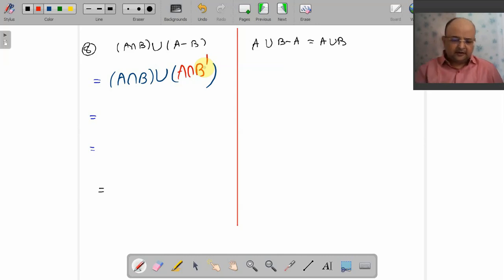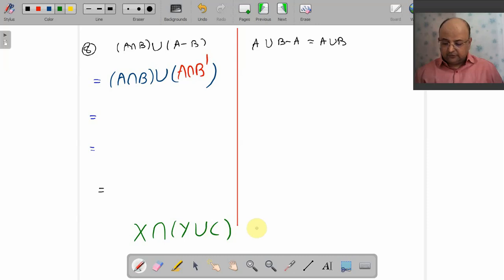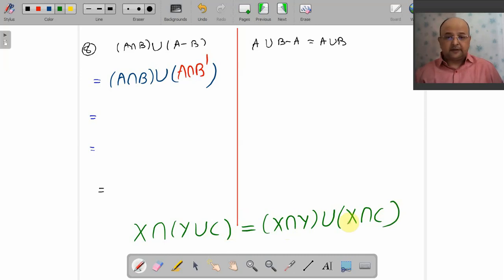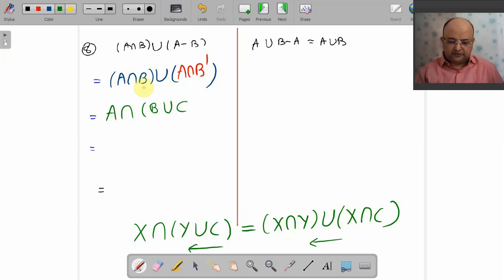Okay, ready? Come on, we go for the next step. I can apply the distributive law. What is your distributive law? X intersection Y union C. You remember this law? Yes, X intersection Y union X intersection C. I'm going to apply it from the right hand side to the left hand side. A intersection B union A intersection B dash is nothing but A intersection B union B dash.